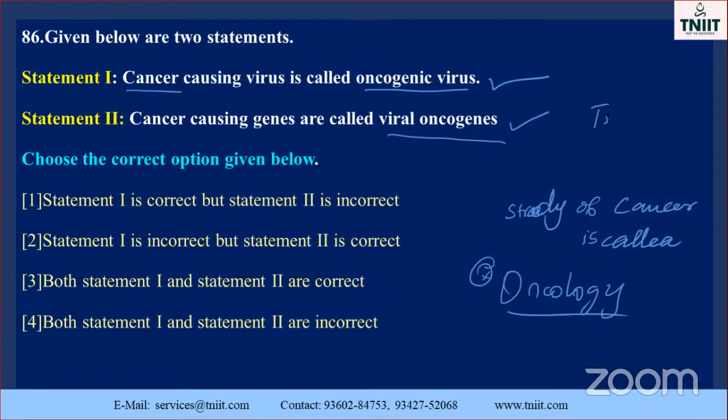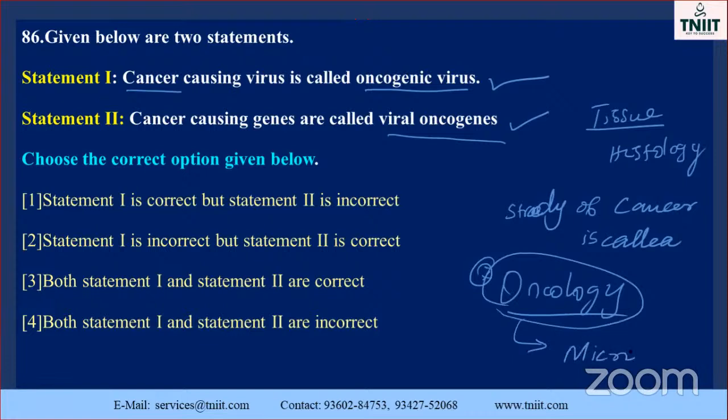The study of tissue is called what? Histology. Okay. How will you identify the cancer cell? Microtome is an instrument. Microtome. Don't forget, my dear students. This is very, very important. So many times they have asked this question.